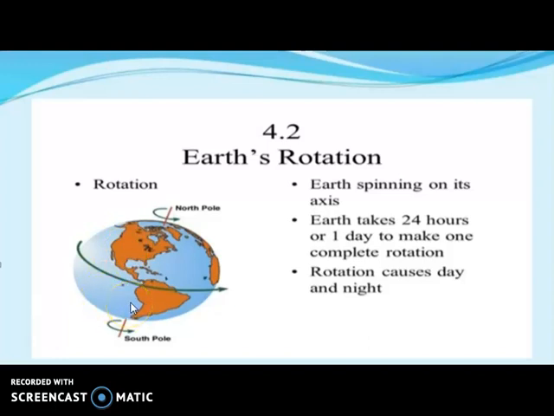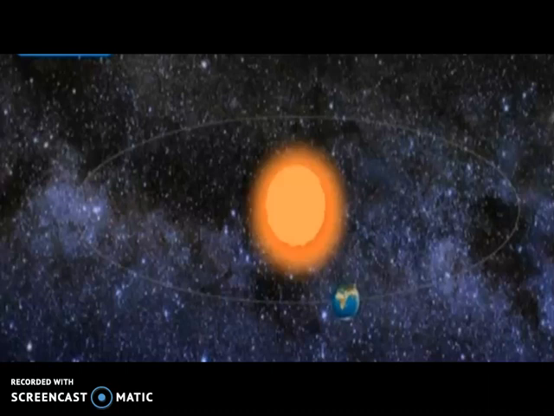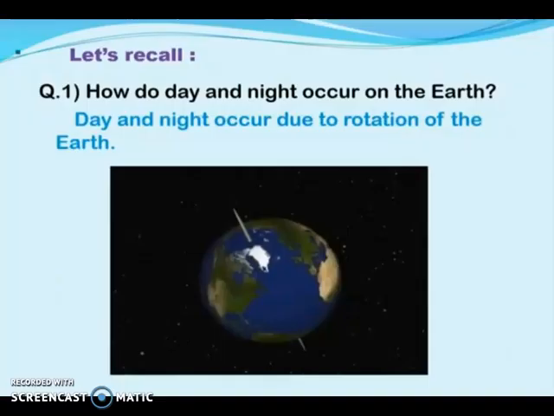Earth spinning on its own axis. Earth takes 24 hours or 1 day to make one complete rotation. Rotation causes day and night. So students, let us recall the following questions that we already studied in the previous year, that means in 6th standard. Let's recall, how do day and night occur on the Earth? Day and night occur due to rotation of the Earth.